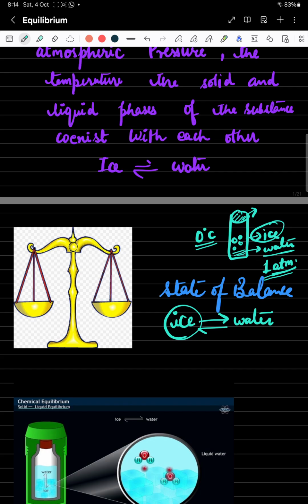They are getting stuck and colliding with the ice molecules. So we observe that equilibrium is dynamic in nature. Both opposing processes are occurring simultaneously. Here we can understand that the rate of melting and the rate of freezing are both equal.